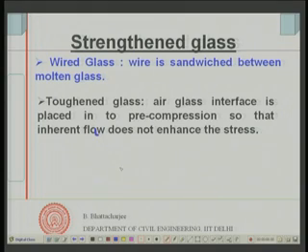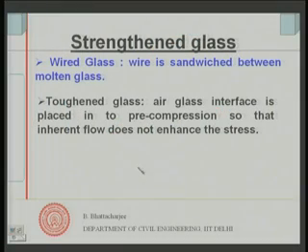Any defect created at the surface should not enhance the stress. So, you pre-compress it, so that when some sort of tensile force comes from outside, it first has to overcome this pre-compression, and only then would it be stressed. So, toughened glass is based on this principle.